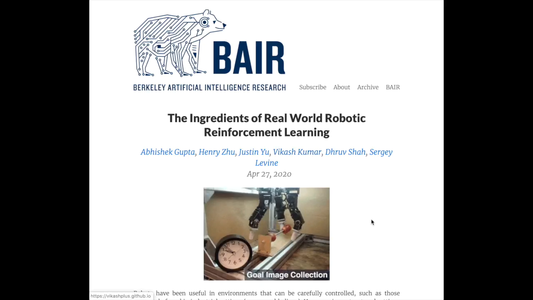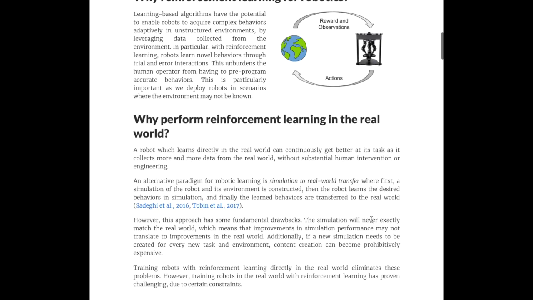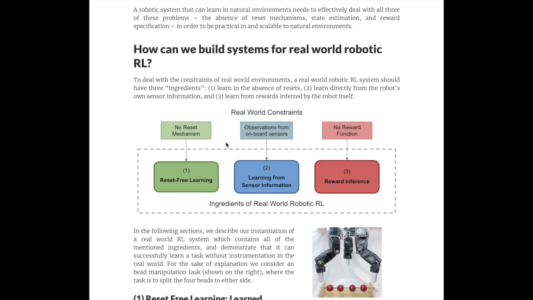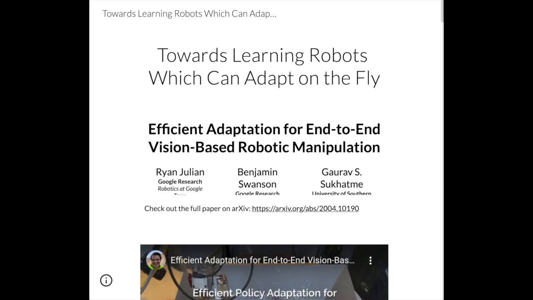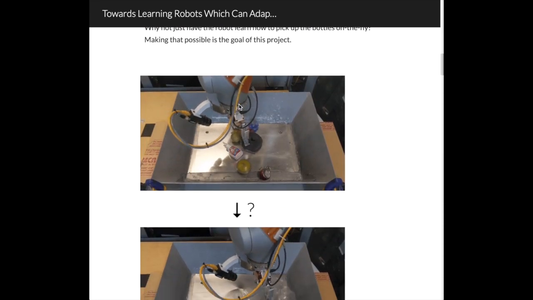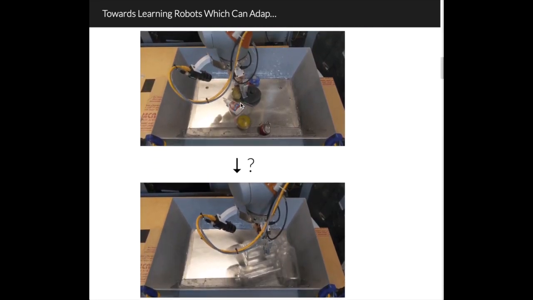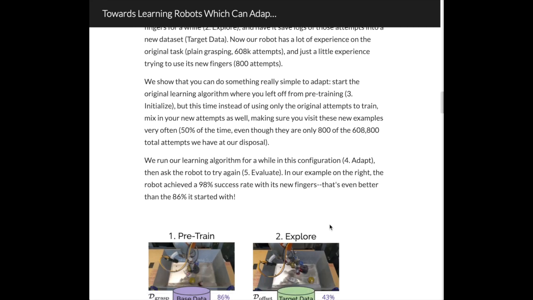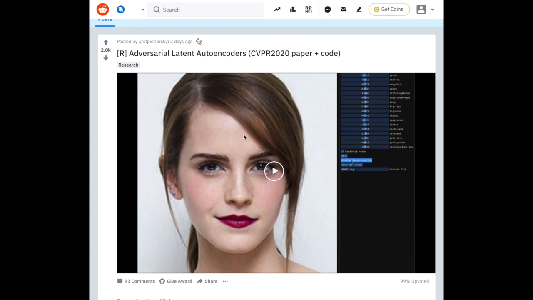The ingredients of real-world robotic reinforcement learning gives a great explanation about real-world challenges such as the inability to reset the environment to the initial state, high-dimensional input observations, and reward inference. Towards robots that can learn on the fly introduces a relatively simple approach to adapt robots trained on 600,000 grasping attempts to new environments such as novel objects, lighting configurations, or grippers.